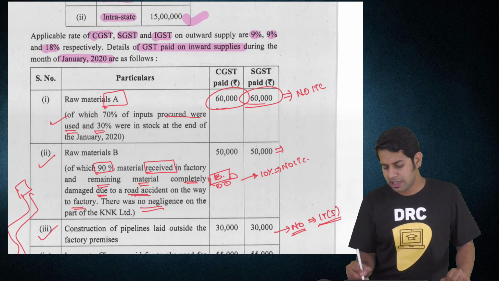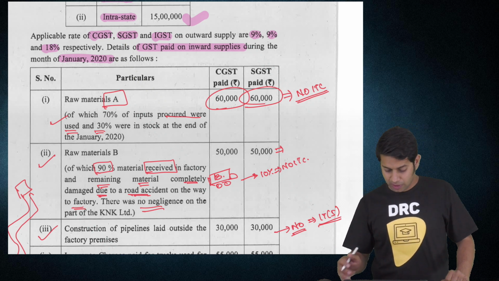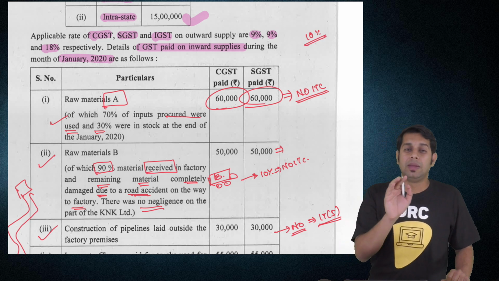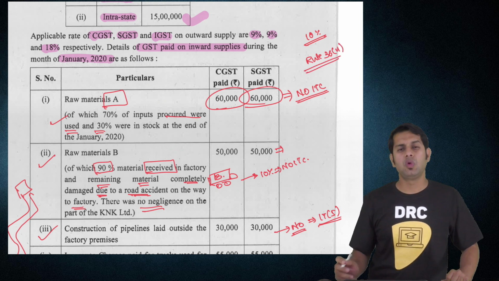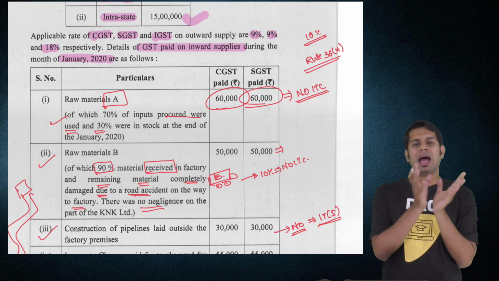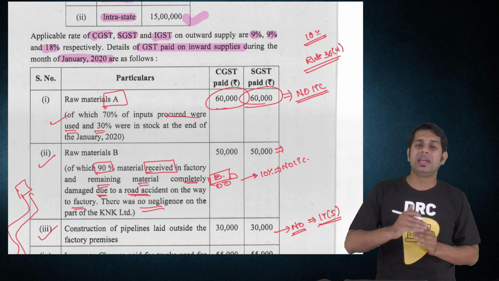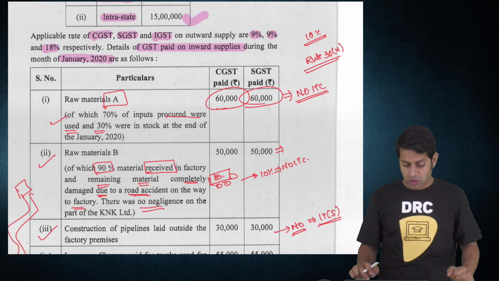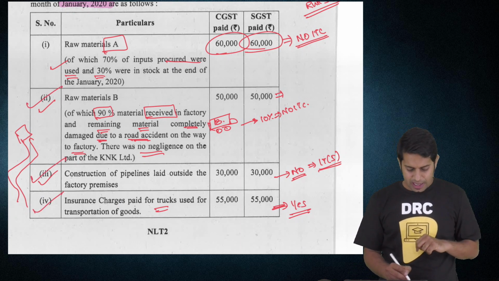So can you take input tax credit? You cannot take input tax credit of 1,20,000. Sir, but the provision says you can take 10% extra. No sir, yes. The provision, Rule 36 sub rule 4. Rule 36 sub rule 4 is telling that if there is an input tax credit which is not reflecting in your GST portal, then you can take 10% of what is eligible and what is appearing in GSTR 2A. So here raw material B is appearing, and construction of pipeline is appearing, and insurance claims is appearing.